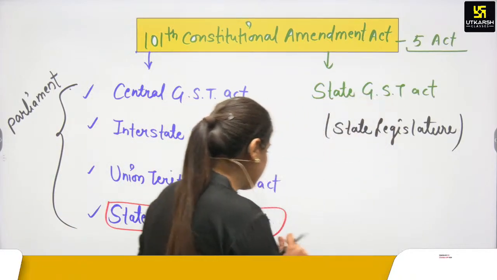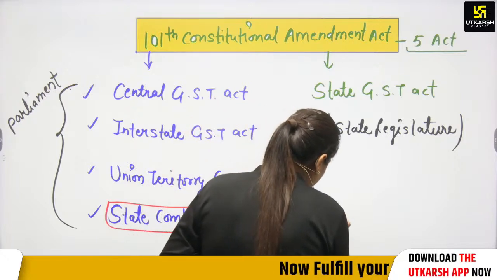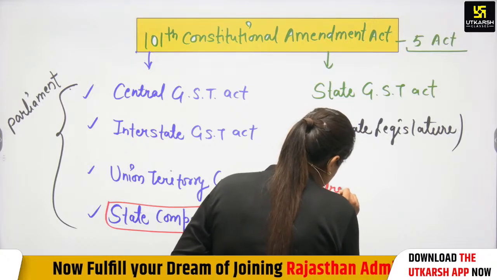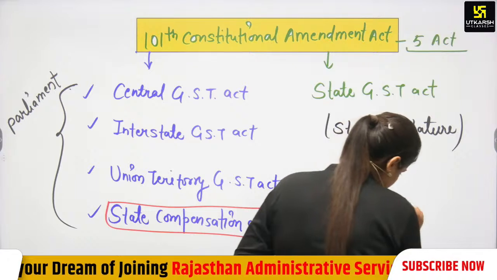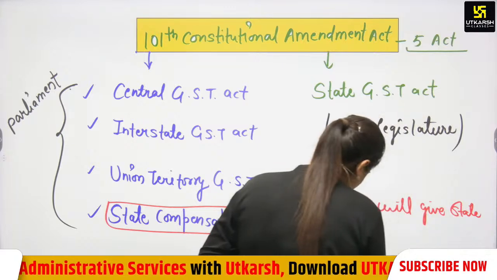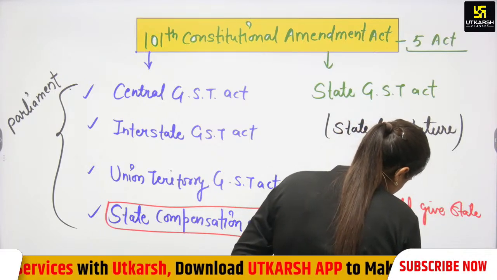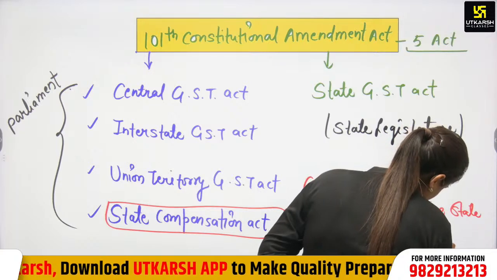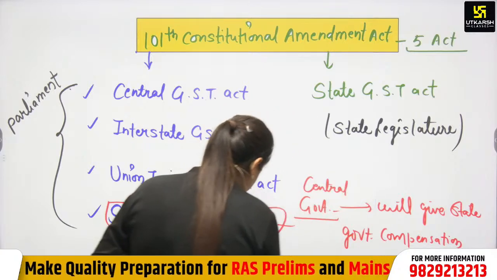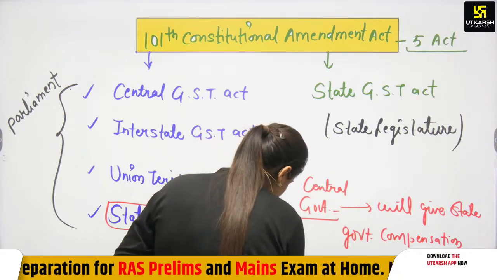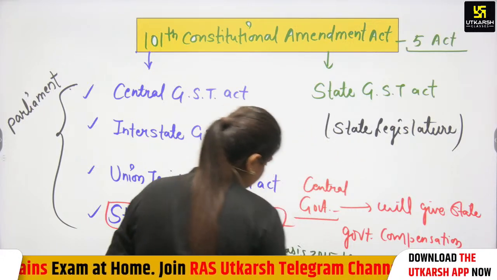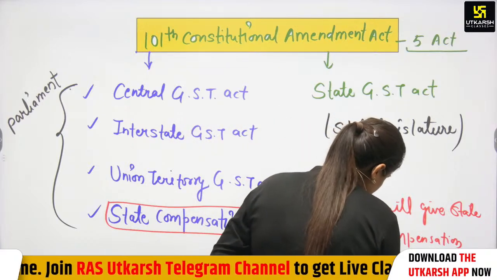Because of this revenue loss, the central government will give state governments compensation, and the compensation will be given on the basis of the 2015-16 financial year.